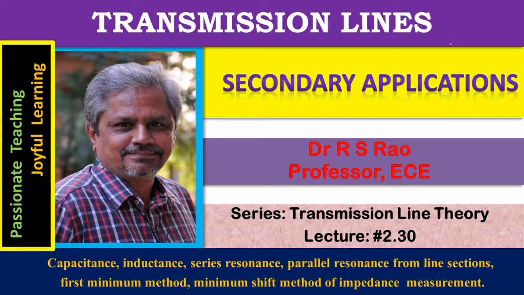They are also used in the design of slotted line sections. The slotted line sections are useful in observing standing wave pattern over the line, in finding standing wave ratio, also in determining the unknown impedance of a device. Transfer of signal is considered as the main application of transmission line, whereas all other usages are considered as secondary applications of the lines. In the present session, the focus is on secondary applications of transmission lines.